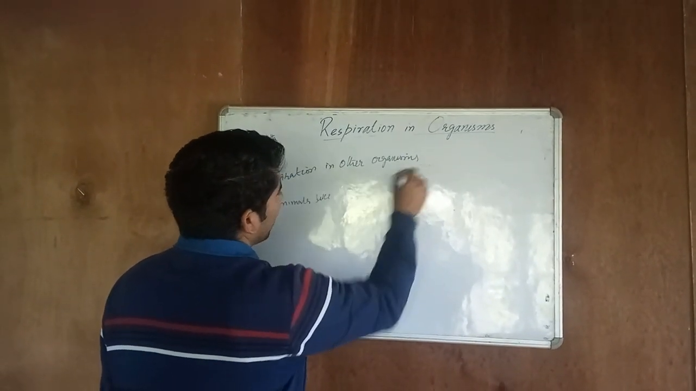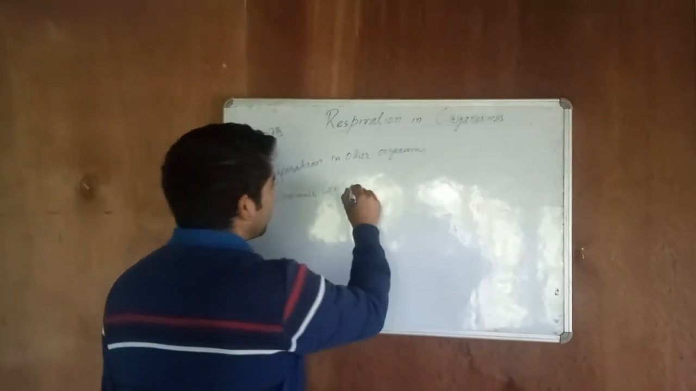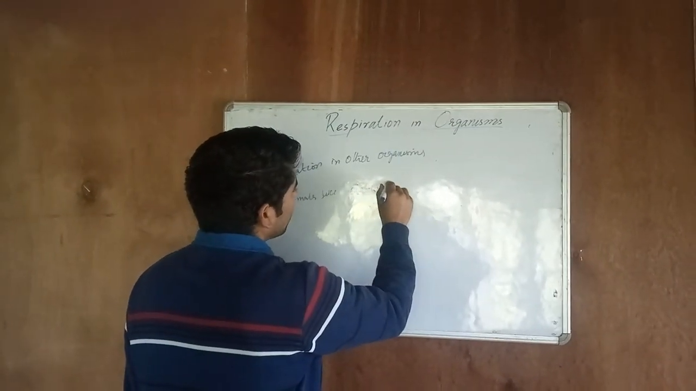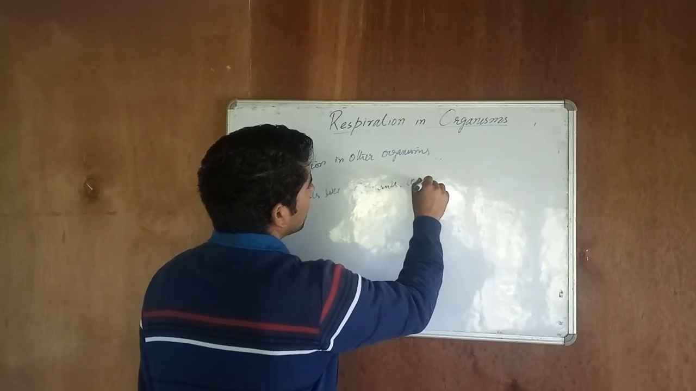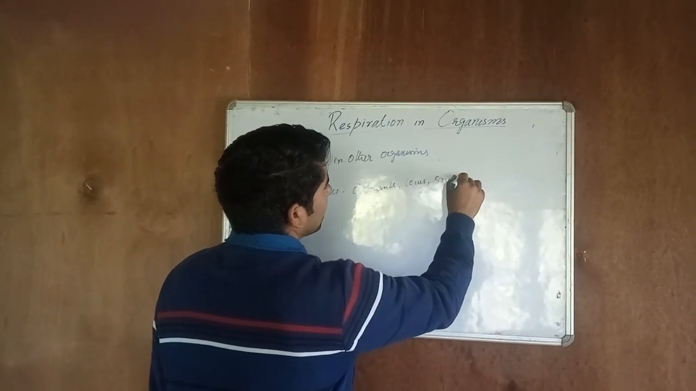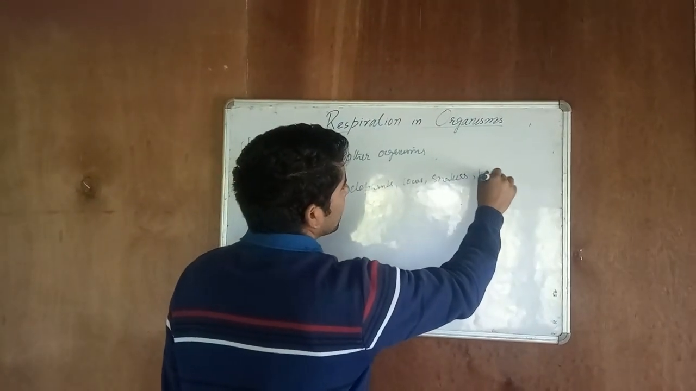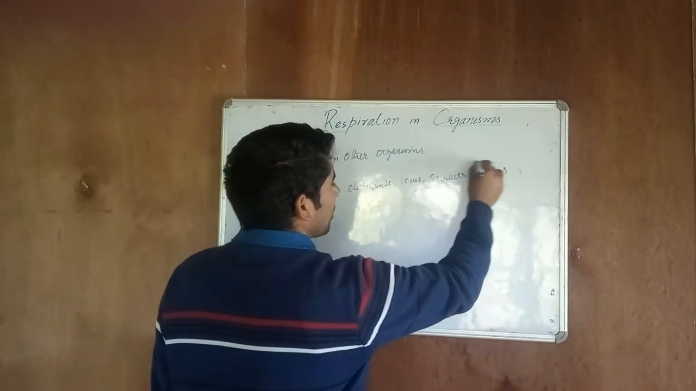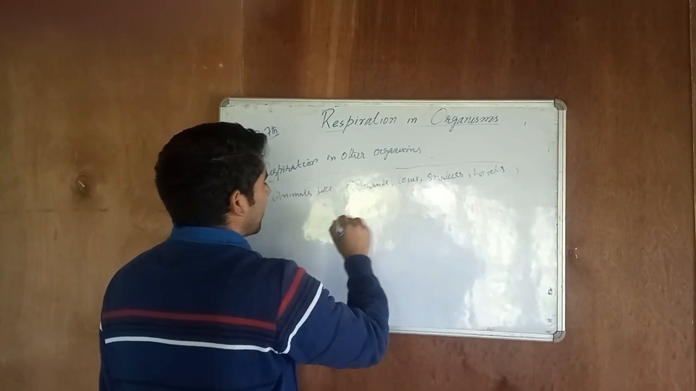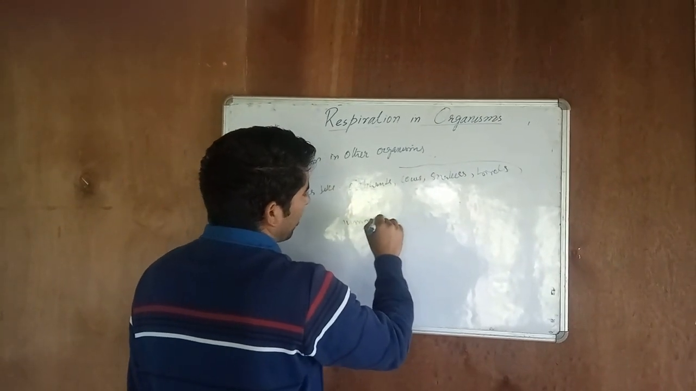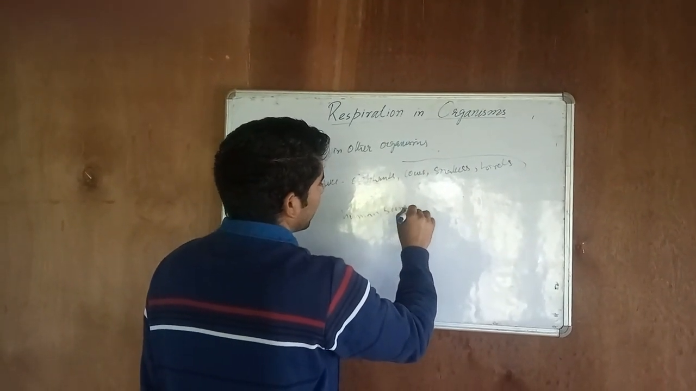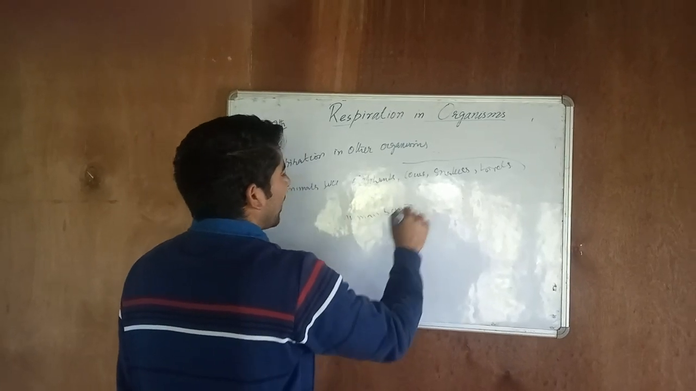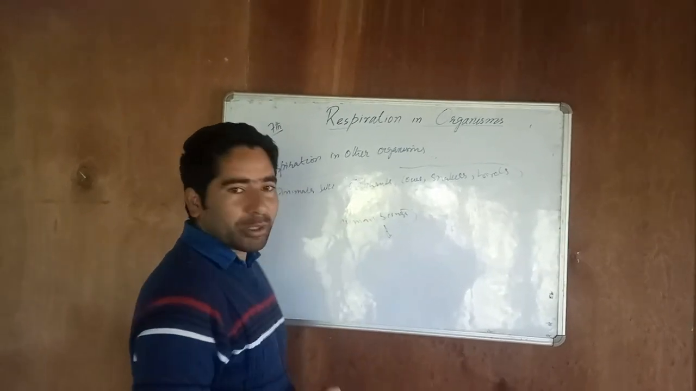Respiration in other organisms. We have animals like elephants, cows, snakes, and birds. These organisms do respiration the same as human beings. They have lungs in their body and they respire the same way as human beings respire.